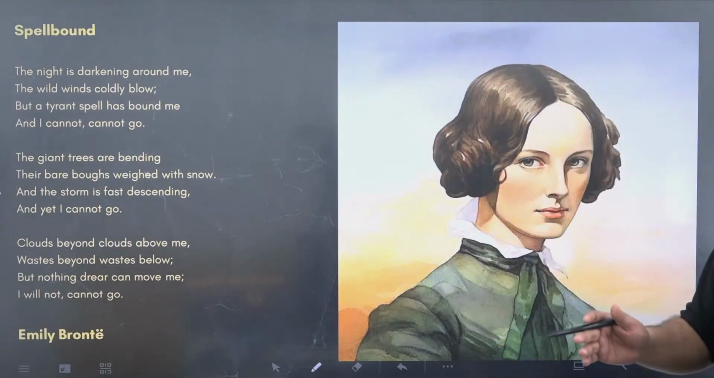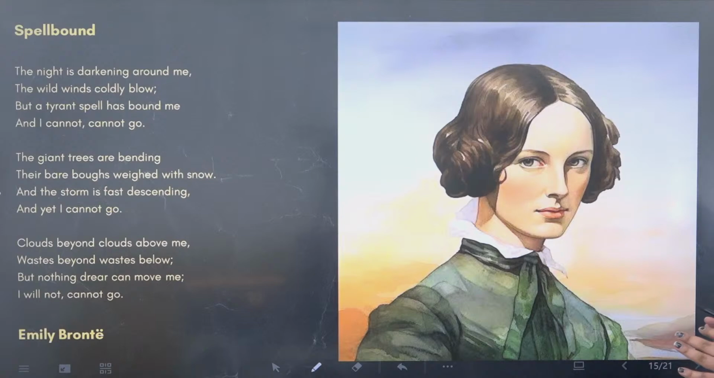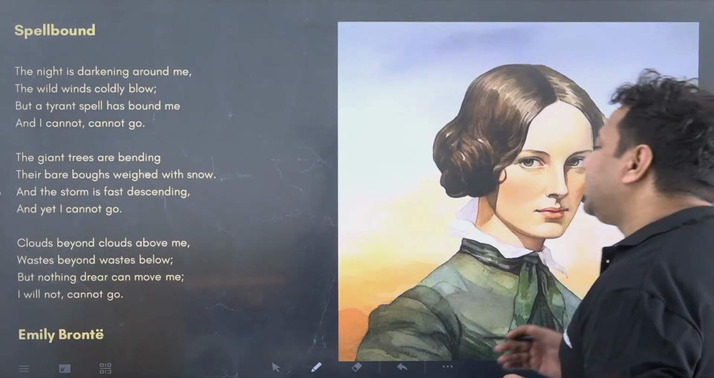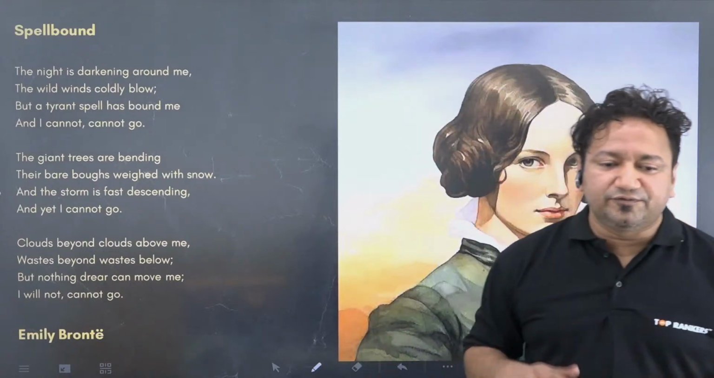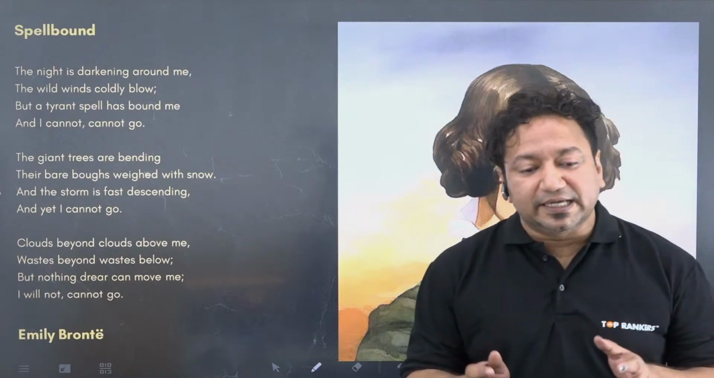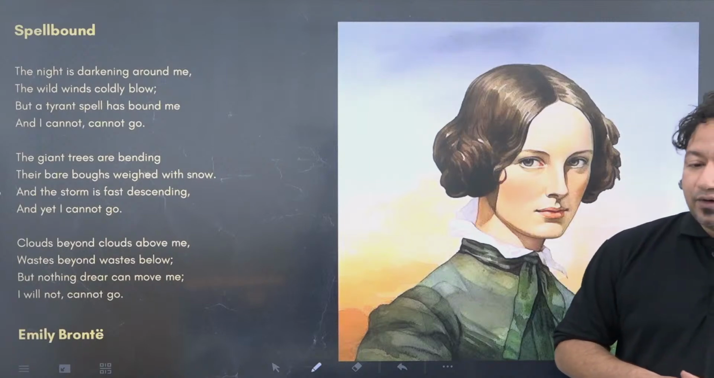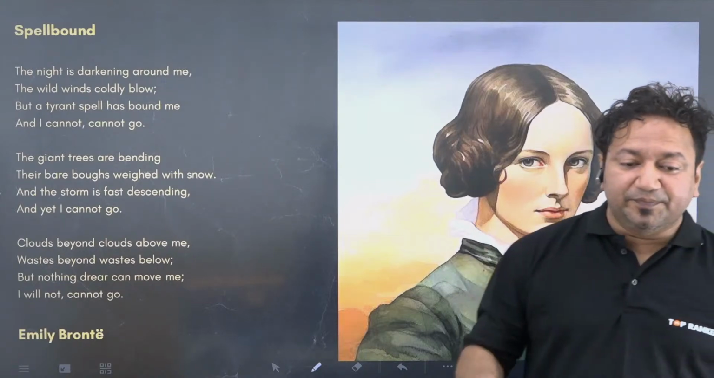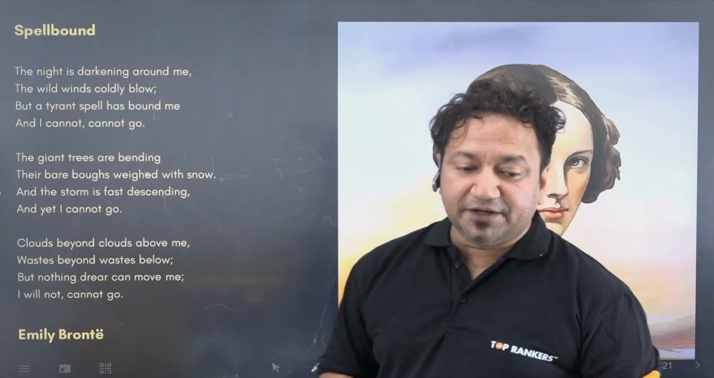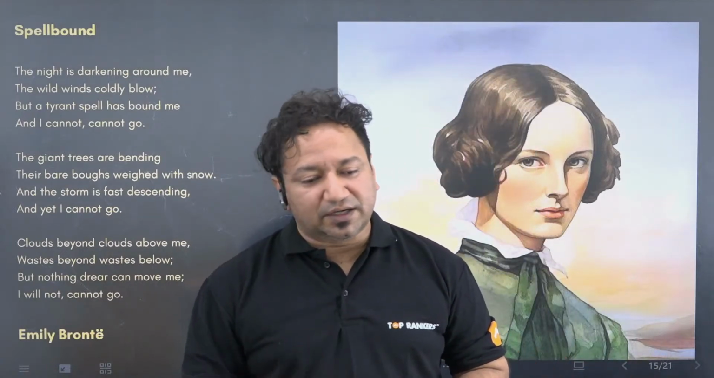The night is darkening around me, the wild winds coldly blow, but a tyrant spell has bound me, and I cannot go. The giant trees are bending, their bare boughs weighed with snow, and the storm is fast descending, and yet I cannot go. Clouds beyond clouds above me, wastes beyond wastes below, but nothing drear can move me. I will not, I will not, cannot go.